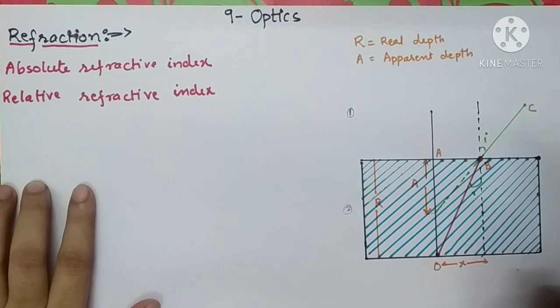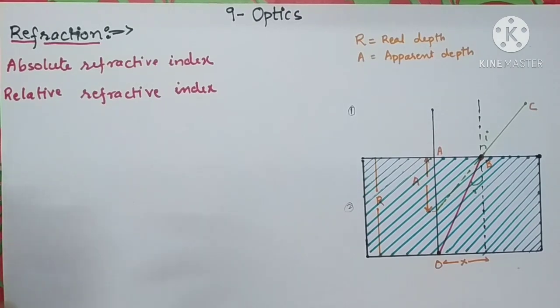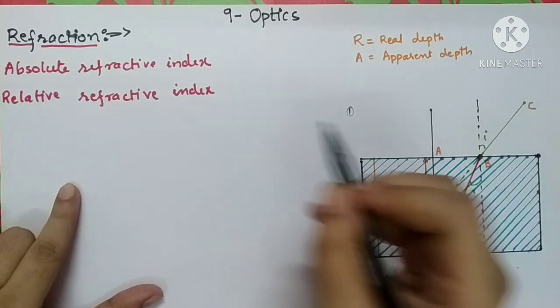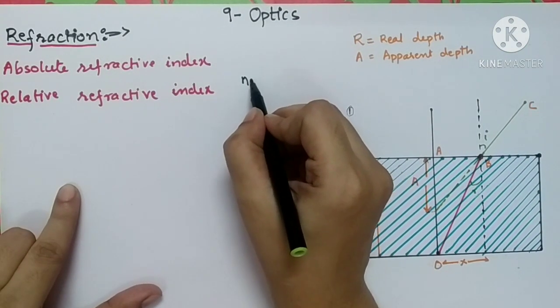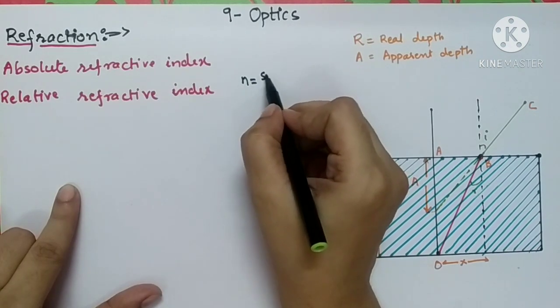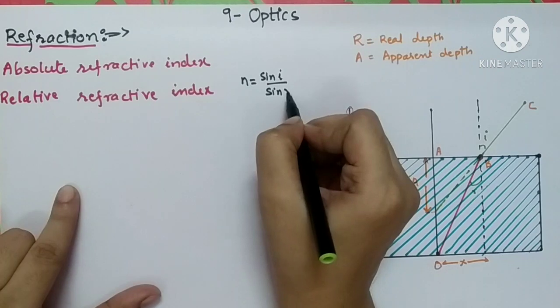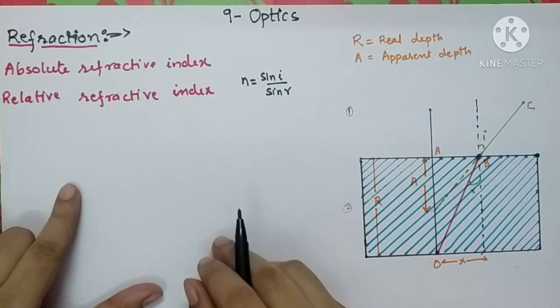And the second law of refraction that we had seen is Snell's law, which is very important here. Snell's law says that the ratio of the sine of the angle of incidence to the sine of the angle of refraction is constant, sine i upon sine r. This ratio will always come constant.